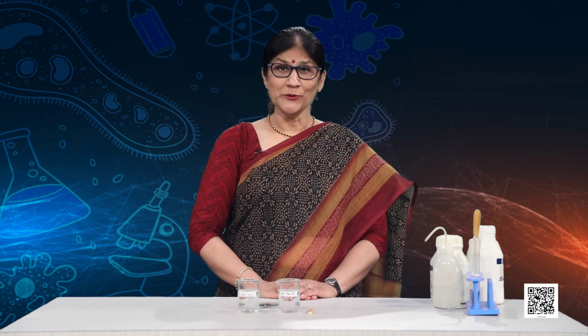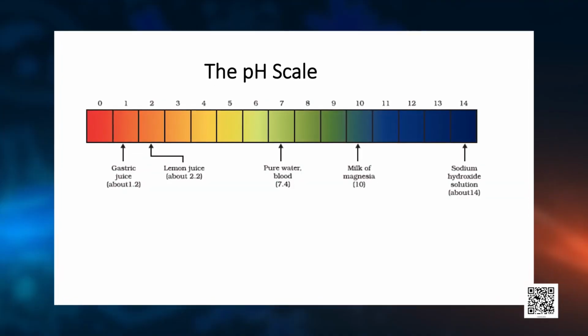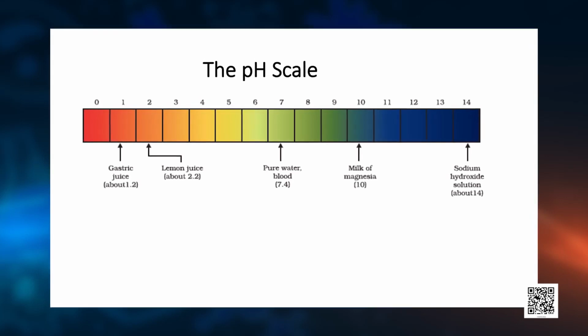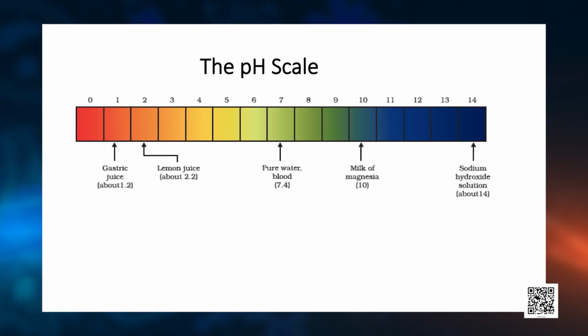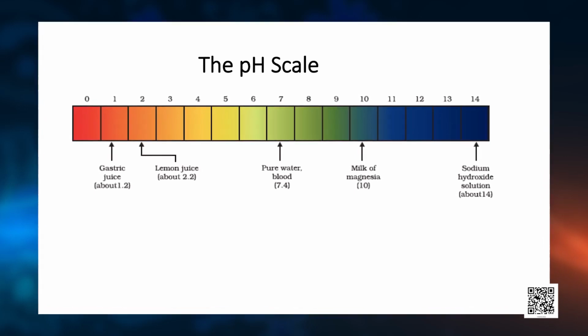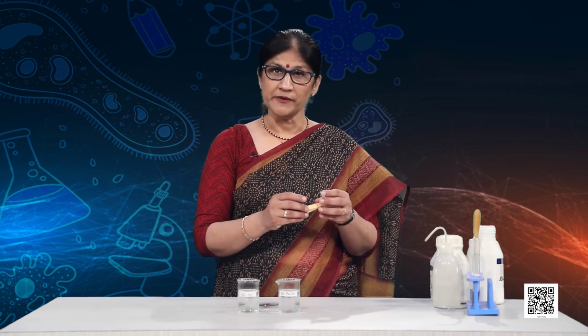Now that we know that on dilution the concentrations of hydroxide ions and H+ ions change, how do we know how much the change is? For this, my dear students, we have this pH paper. A pH paper has got universal indicator impregnated on it. These are the strips of pH paper which are available in the market.